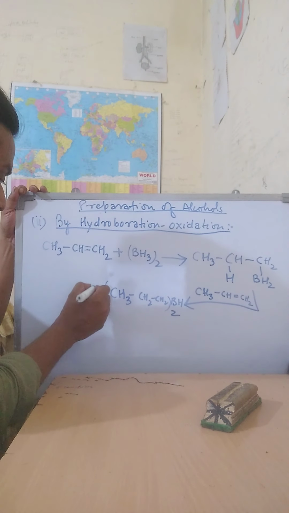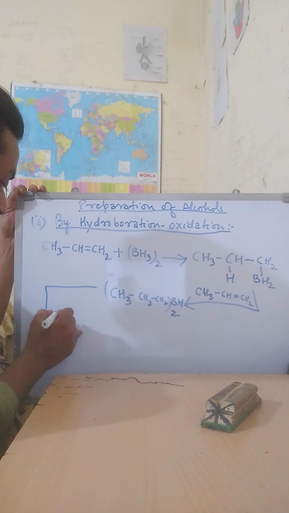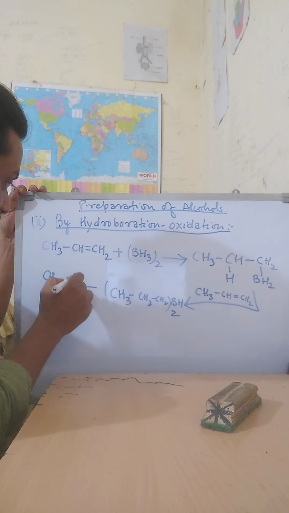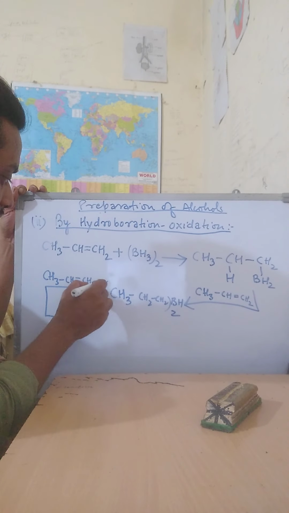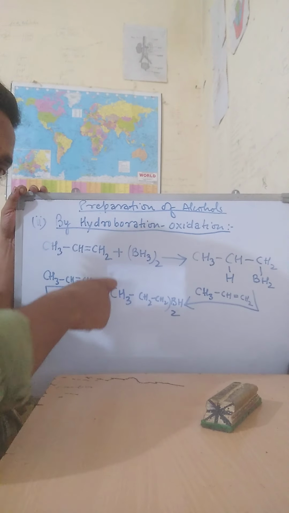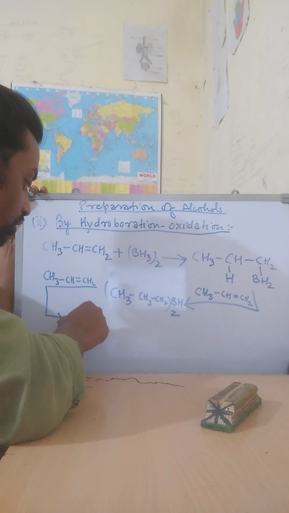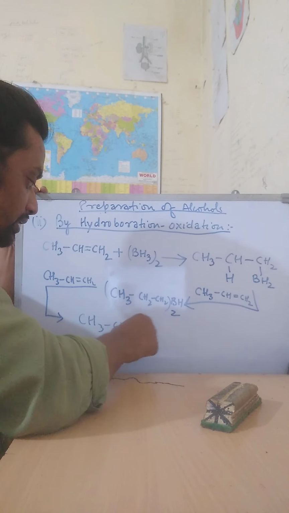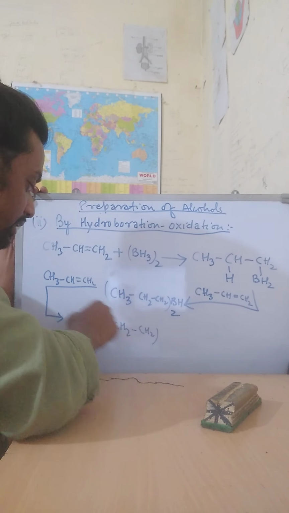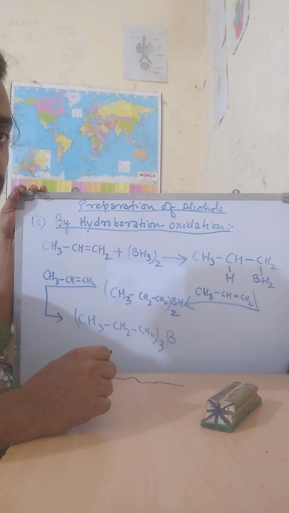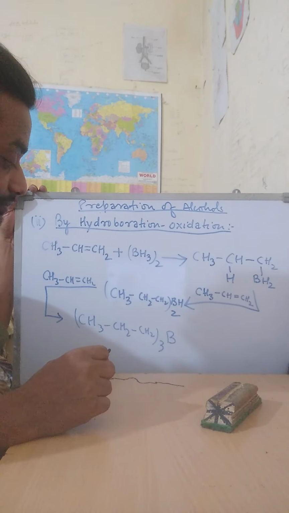And if we again add a propene molecule on it, then tripropyl borane will be formed, (CH3CH2CH2)3B.